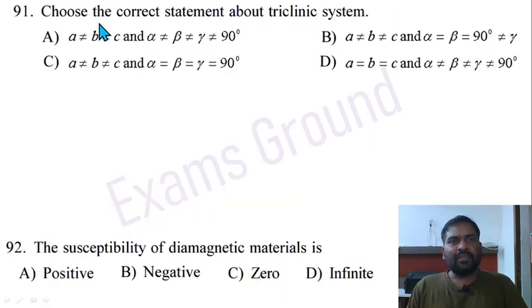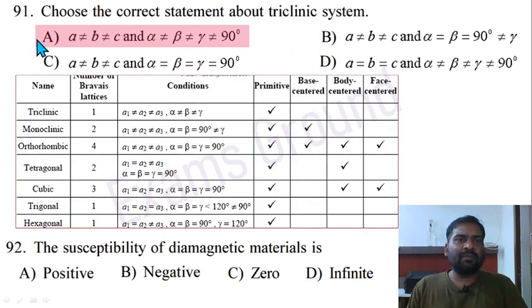Question 91. Choose the correct statement about triclinic system. So triclinic system option A is correct. All sides are not equal and all angles are not 90 degree. So triclinic A1 not equal to A2 not equal to A3, alpha not equal to beta not equal to gamma. And others are also listed here. You can learn for others as well. Question 92. The susceptibility of diamagnetic material is always negative. So option B is correct here.